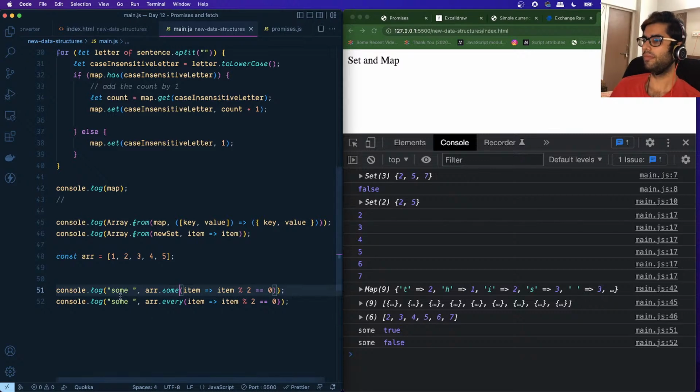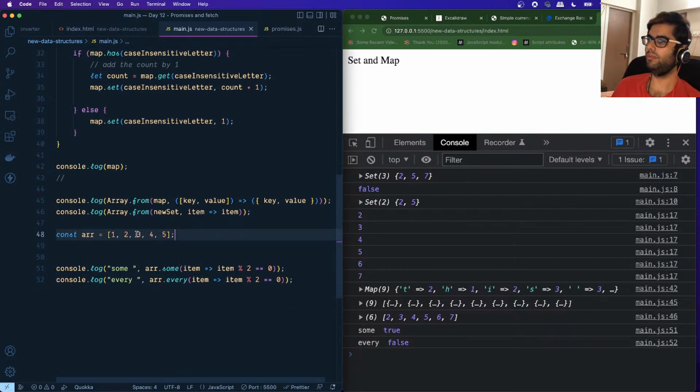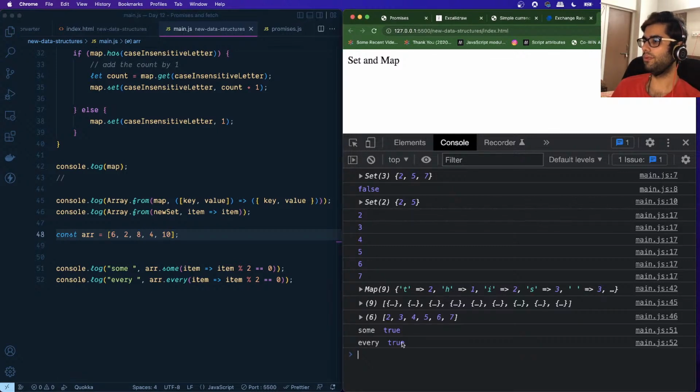So every item in this array is not an even number. Suppose I replace this with 6, and this with 8, and this with 10, right? I'm getting true for the every function as well, because every element in the array is an even number, right?